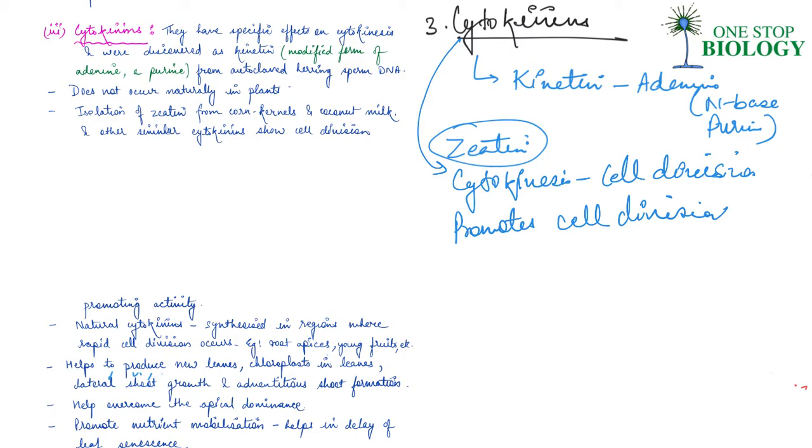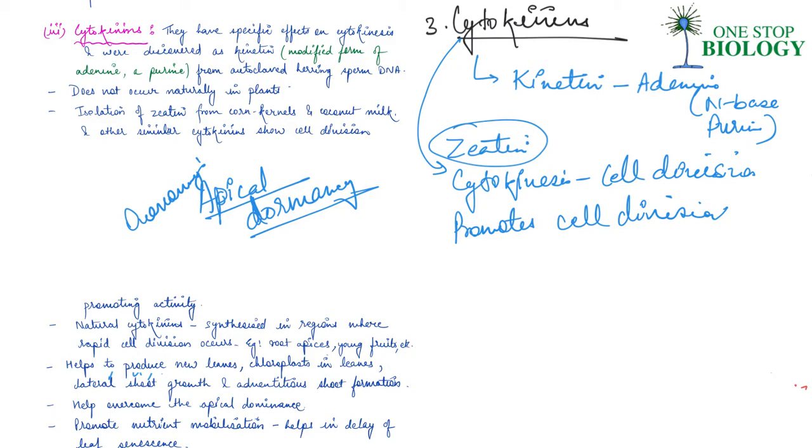So natural cytokinins are synthesized in regions of rapid cell division. For example, the apex, the developing shoot bud, root apices, or young fruits, and it also helps to produce new leaves, chloroplast in leaves, lateral shoot growth, adventitious roots formation, and cytokinins also help in overcoming apical dormancy.